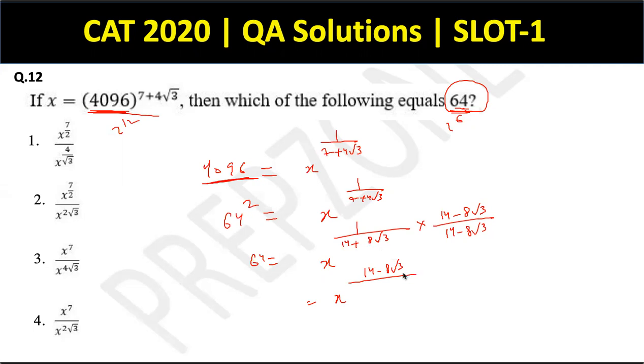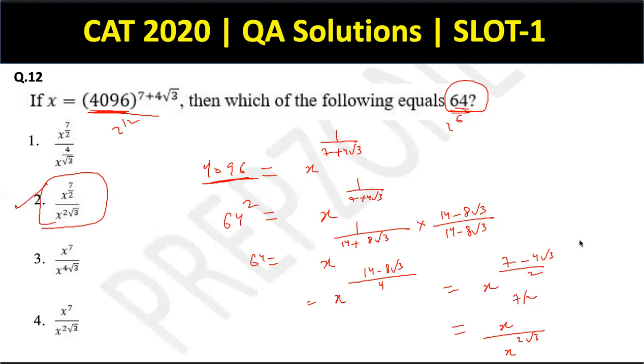Yes, that is 4. So this becomes 4. So this becomes x^(7 − 4√3)/2. So this becomes x to the power 7/2 divided by x to the power 2√3. So clearly option number 2 is my correct answer.